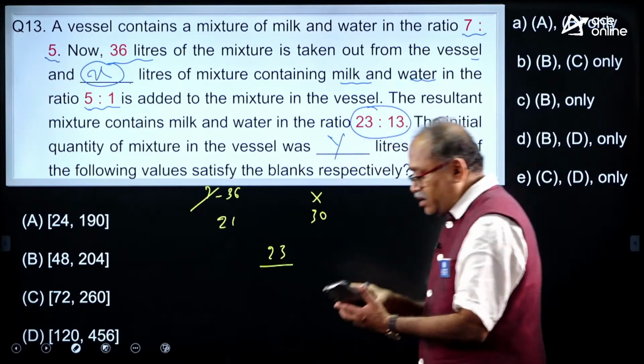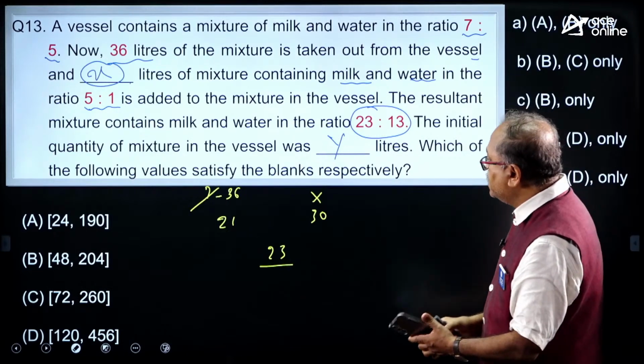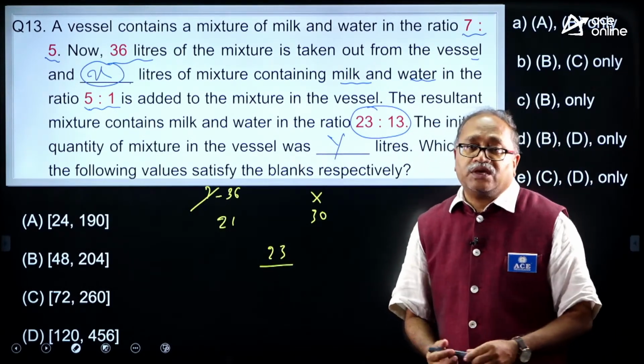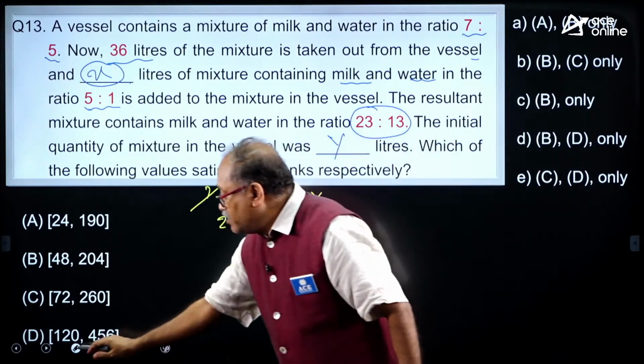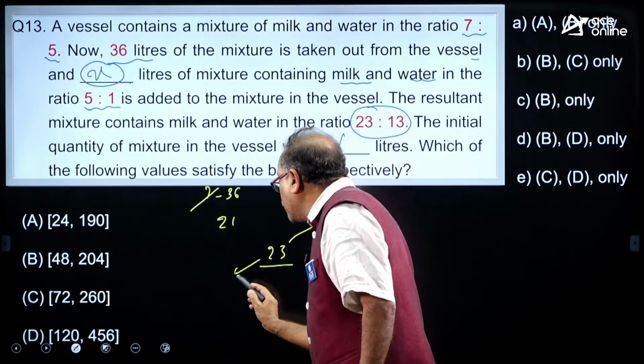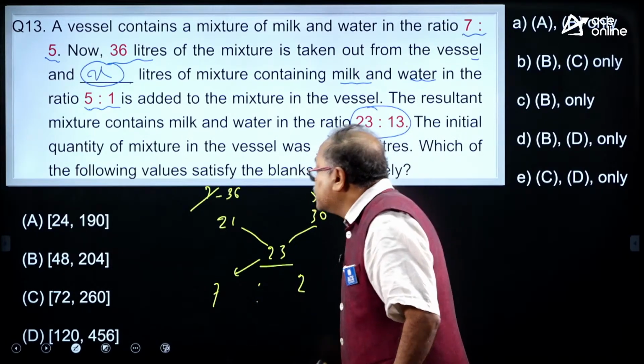It will take some time, I understand, but you have to expand yourself. Your understanding has to be expanded, sir, because when the race starts in the examinations, it is difficult to catch up with the others. It is only your speed that matters here.